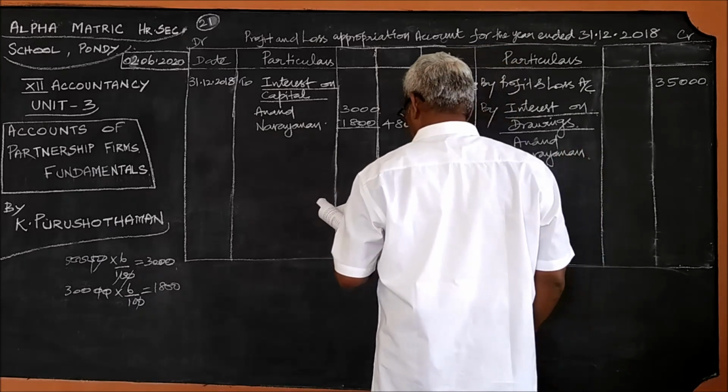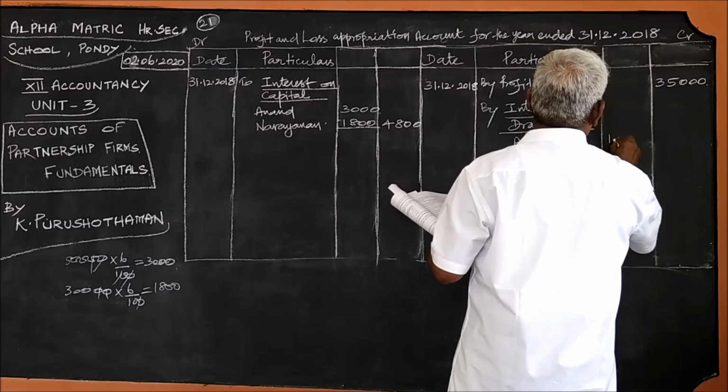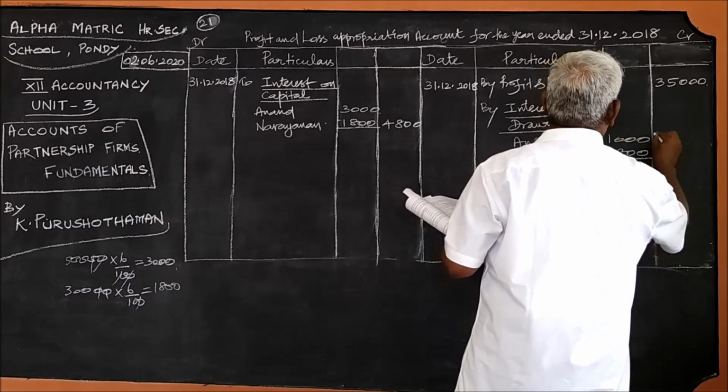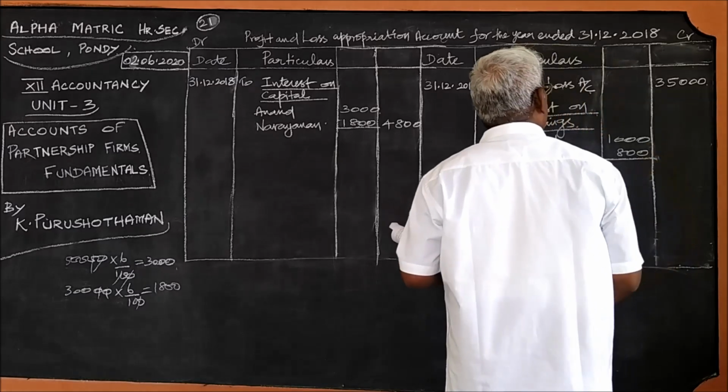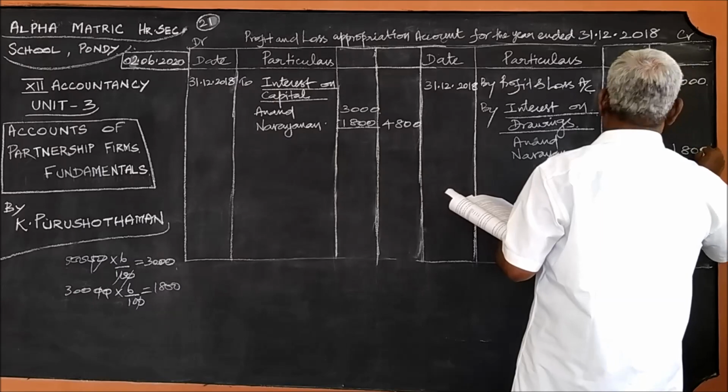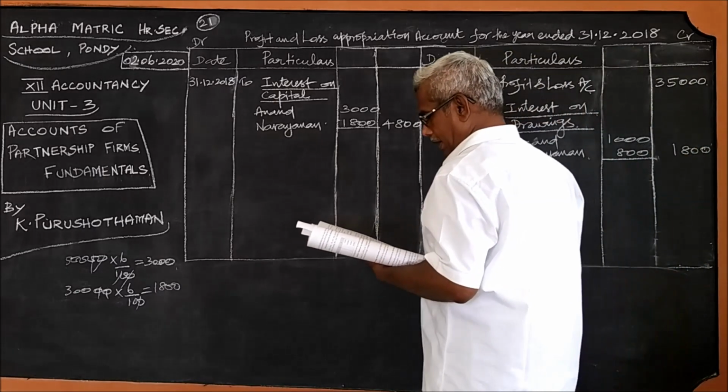Anand's interest on drawings 1,000, Narayanan's 800. So the total amount of interest on drawings is 1,800.